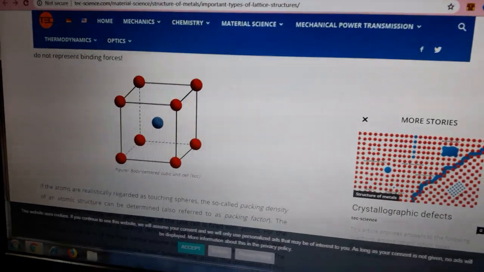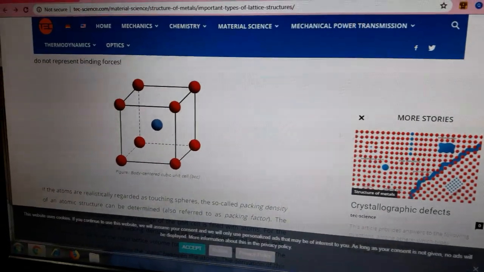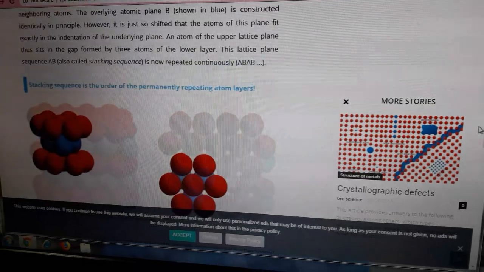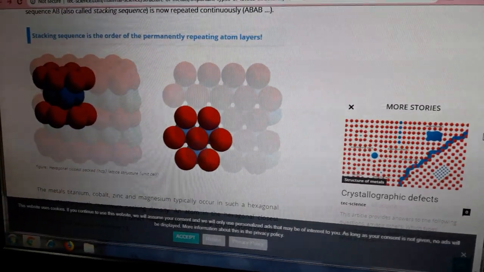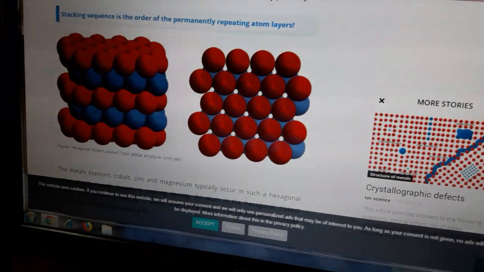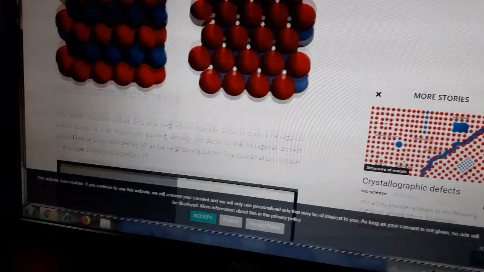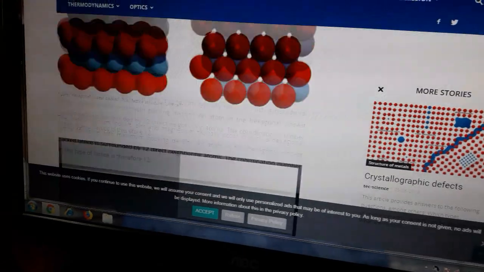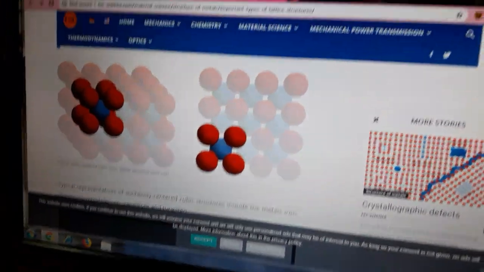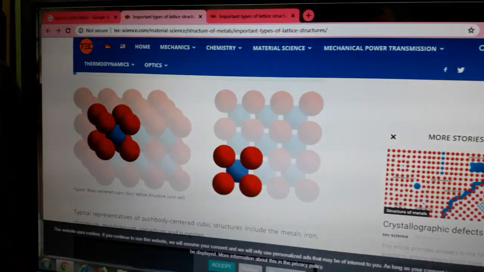You can see the arrangement of the BCC unit cell over here. Easily by this diagram you can understand. This is for BCC.